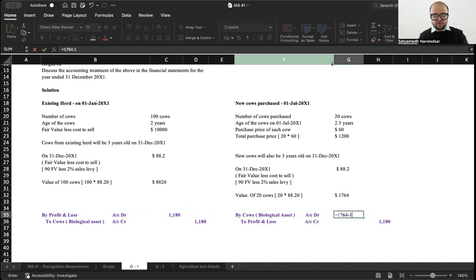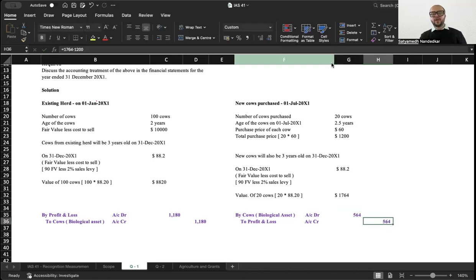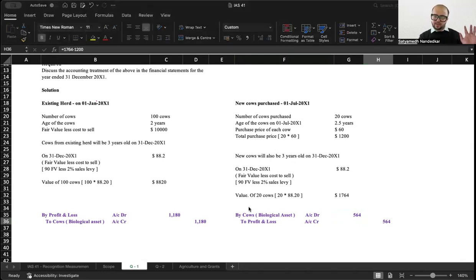So 1764 minus 1200, 564. If you so want, you can net it off and put the net value in your books of accounts. Okay, you can net off and put the entry, but this is how the existing herd will be tackled, revalued at fair value less cost to sell. This is how the new cows will also be tackled, valued at fair value less cost to sell. You can net off the two entries. That is also equally acceptable, no problem.